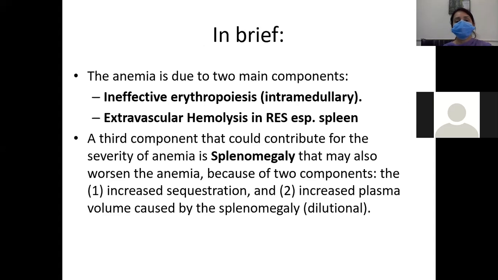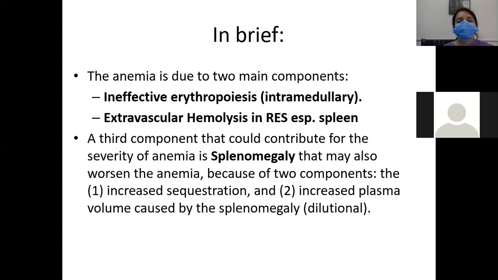So the anemia is due to two main components. Number one, there is ineffective erythropoiesis, which is totally intramedullary. And second, there is extravascular hemolysis in the reticuloendothelial system, especially in the spleen.